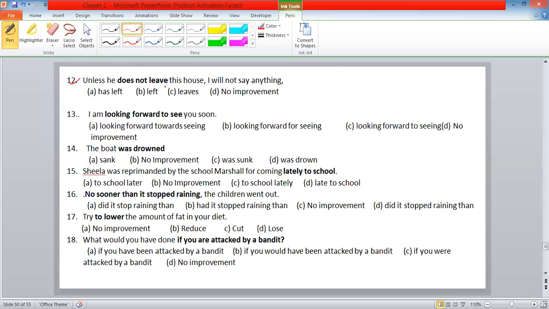Unless he does not leave this house, I will not say anything. Has left, leaves, no improvement. First, you need to know what is the meaning of unless.